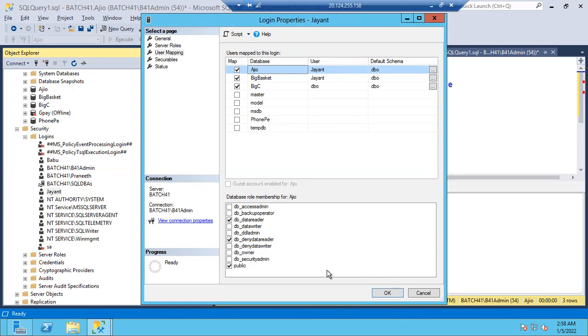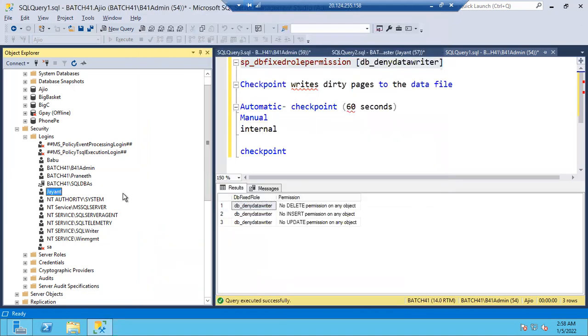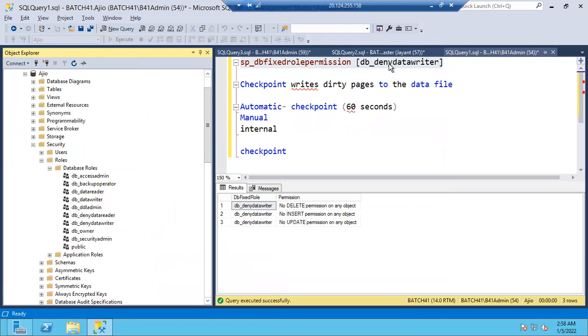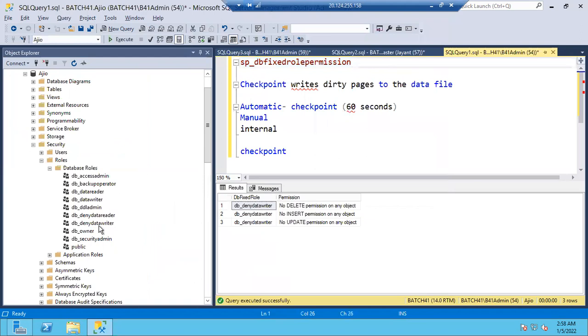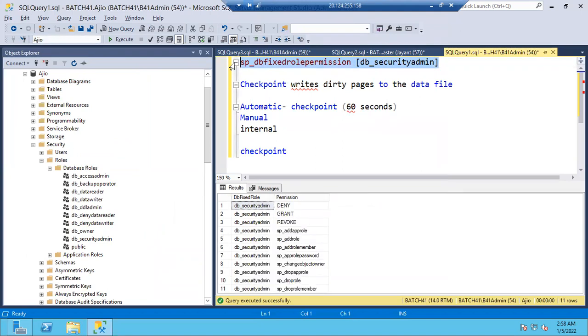Let me go with the security admin. Then lastly, we'll discuss DB owner. Security admin, right? Security admin. Okay, so what permissions are there for security admin? Tell me what permissions are there. Grant, deny, revoke. Fine. Okay, so grant, deny, revoke.